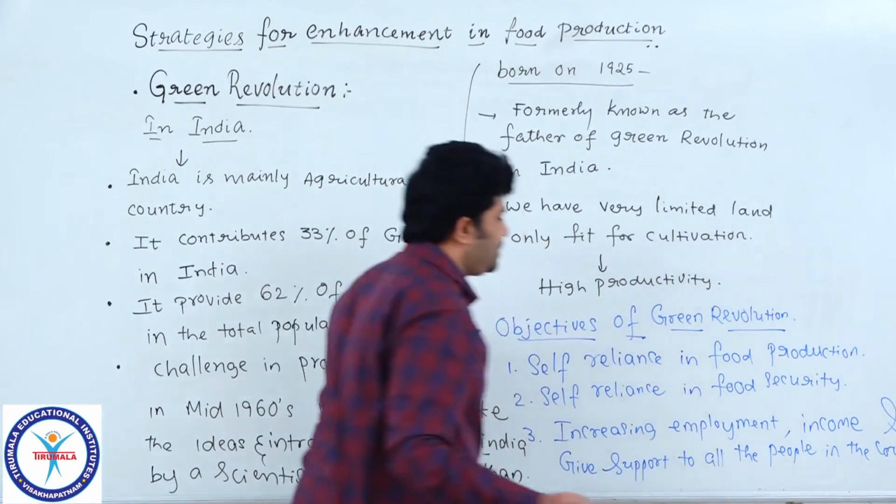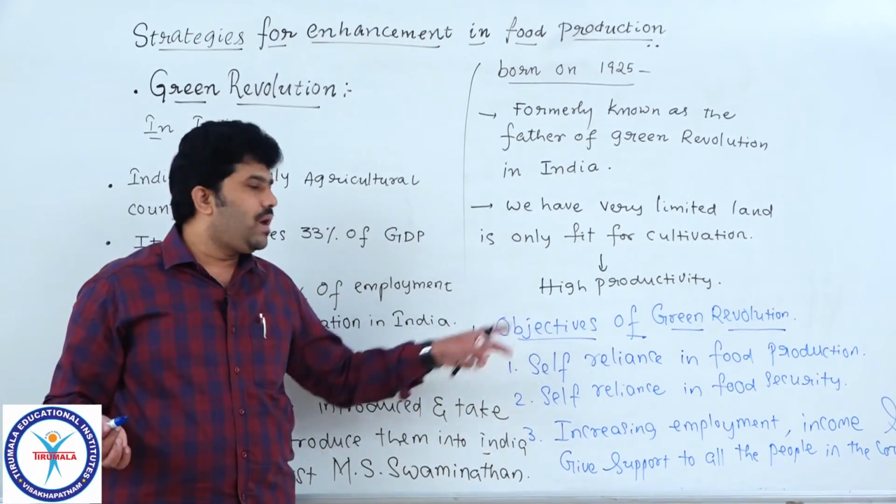Please note down, all these are the basic, very important objectives of green revolution.